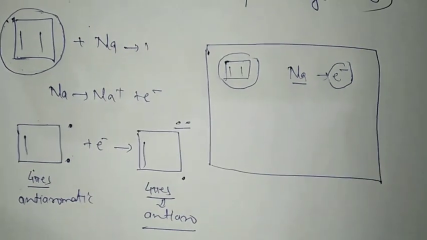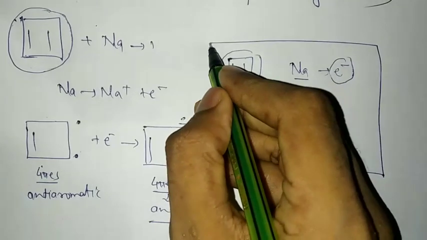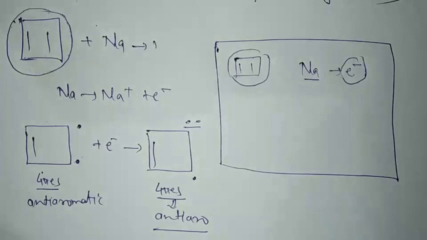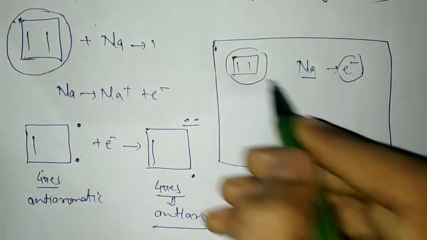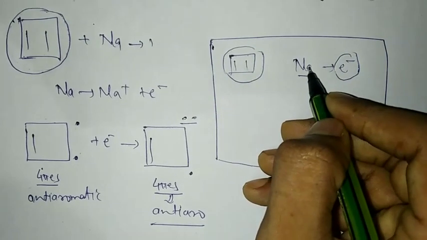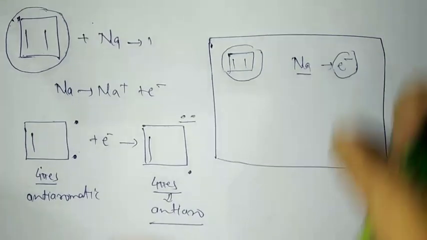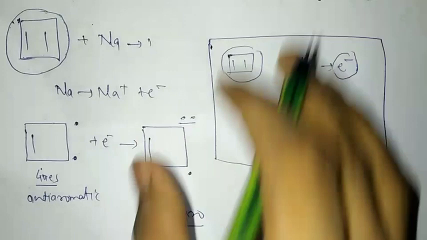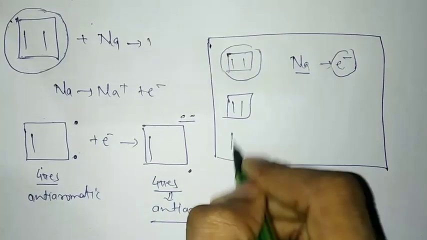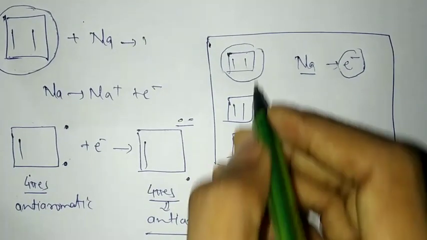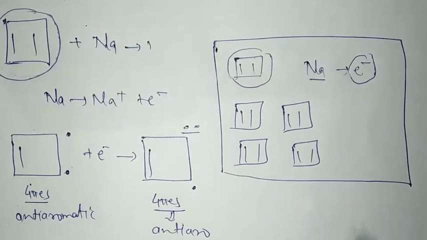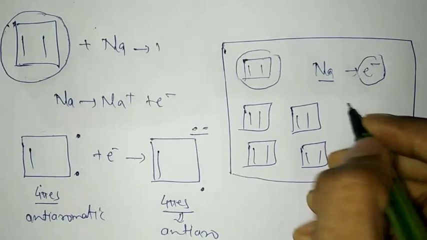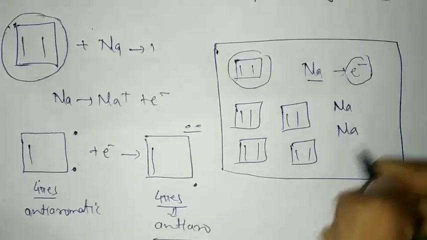Think like this: in the reaction chamber, will there be only one compound of cyclobutadiene and one atom of sodium? No. In the reaction chamber there will be many molecules of cyclobutadiene, and there will be many sodium atoms.